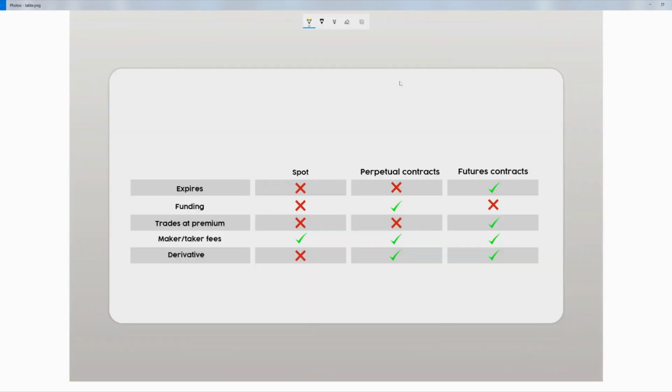Now that we covered the differences between the two contracts, let's recap them one more time. Spot refers to the actual underlying asset itself, so in this case Bitcoin. So we can see that perpetual contracts don't expire and futures contracts do. Perpetual contracts pay funding and futures contracts don't.